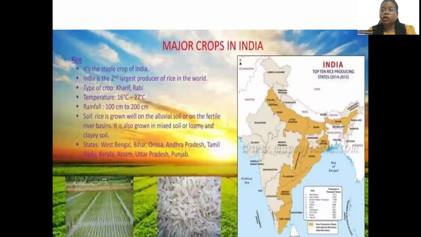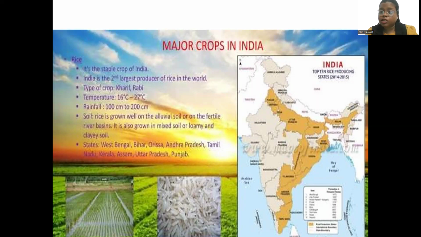Now we will learn about rice. Rice is the staple crop of India. It holds a very big position in our India. Many of our states eat rice, right? In the map, are you able to see this particular orangish part? All of these are the rice-eating regions. That's why rice is the staple crop of India.